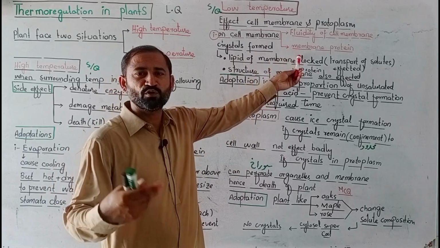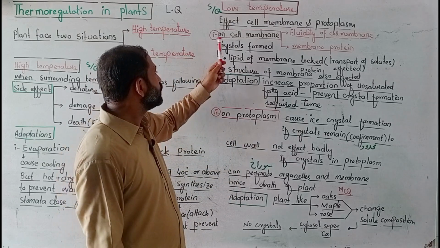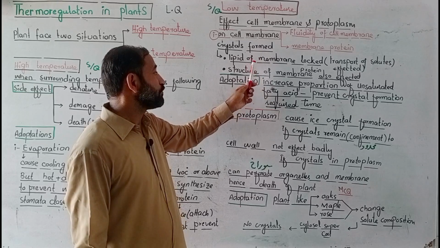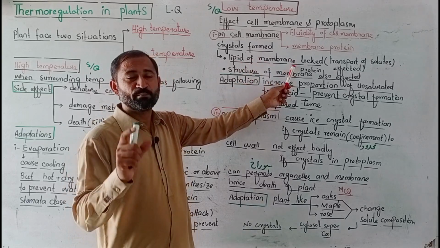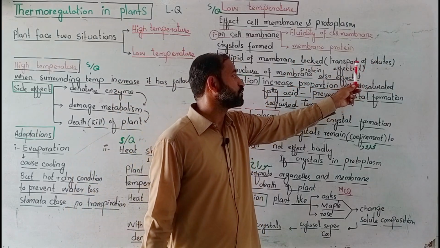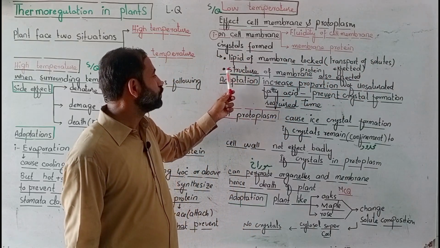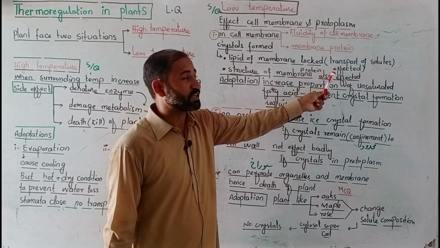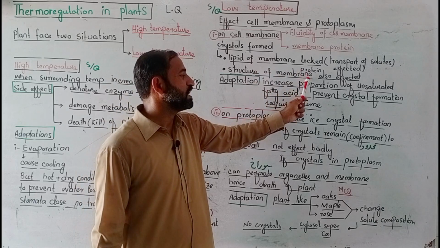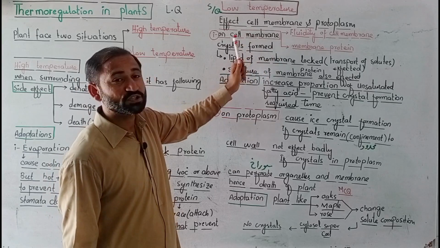And number two, membrane protein: we know that it forms the structural component of the plasma membrane. So next, on the cell membrane, low temperature causes crystal formation. This crystal formation affects the lipid portion of the membrane, which will be locked, and transport of solute is affected. Transport of solute means fluidity of the cell is affected, and these crystals also affect the structure of membrane protein. This was the effect of low temperature on the plasma membrane.